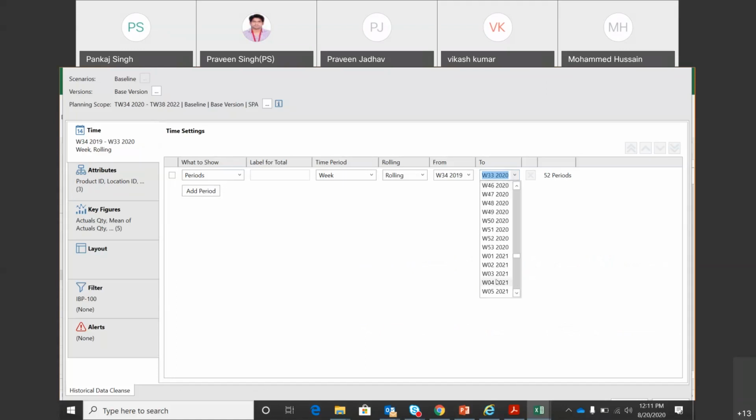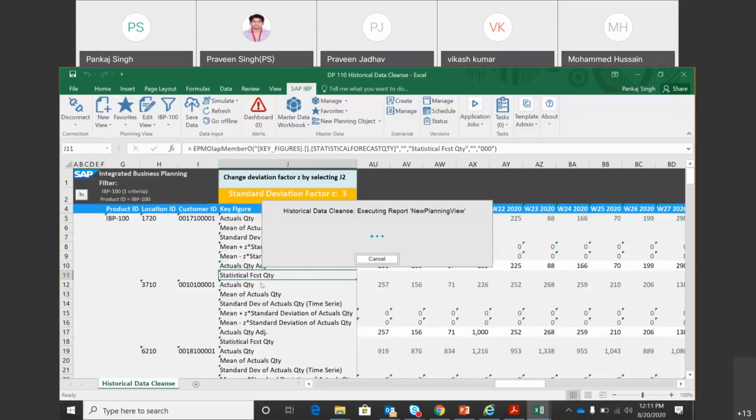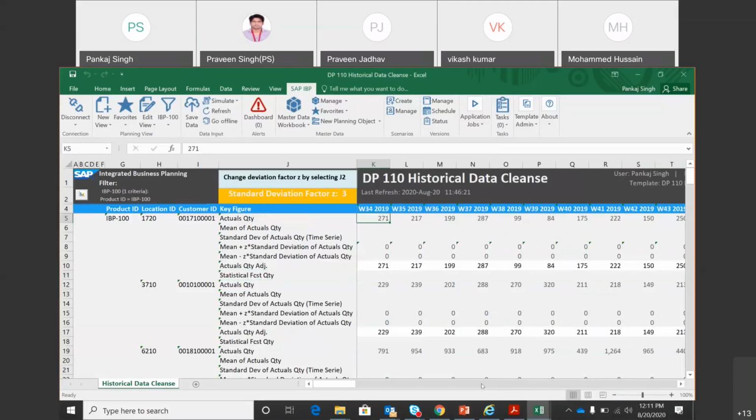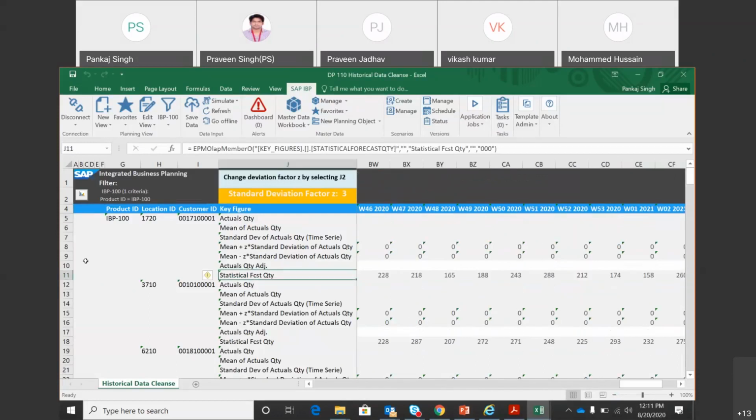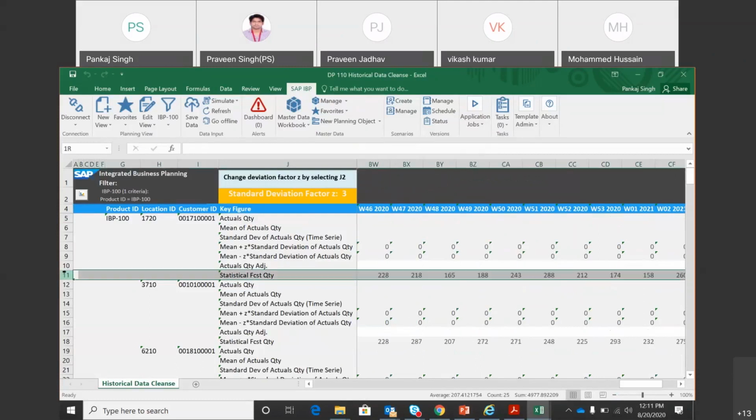So if we take it for the future, as you can see, we will have to make this adjustment if you want to bring this key figure here. It may make your working a little bit difficult because you are working with a historical number in this date. So depending upon all those factors, you can make one template or multiple templates. Very good catch. So this is where you can see the numbers.